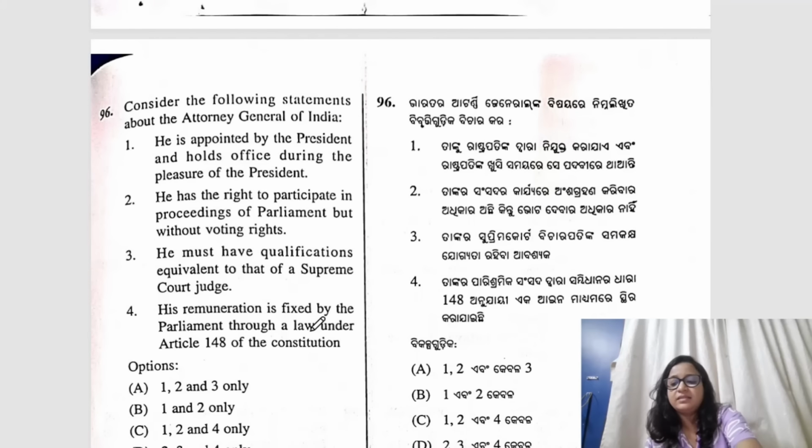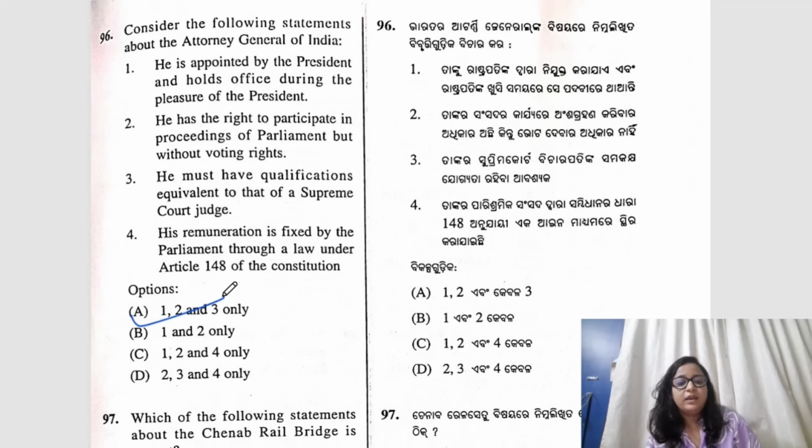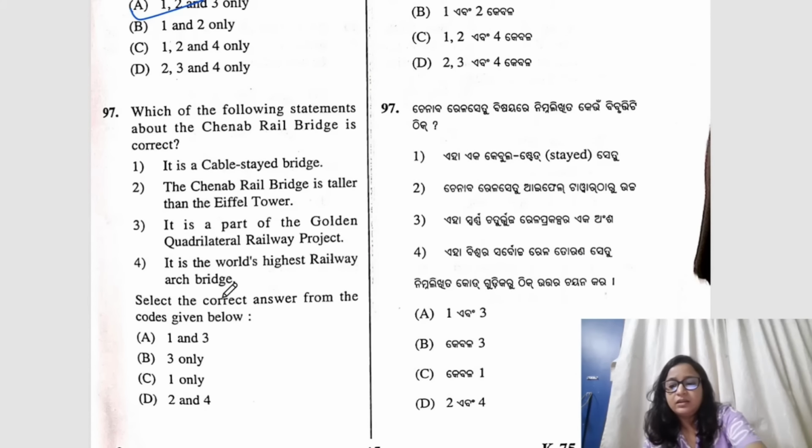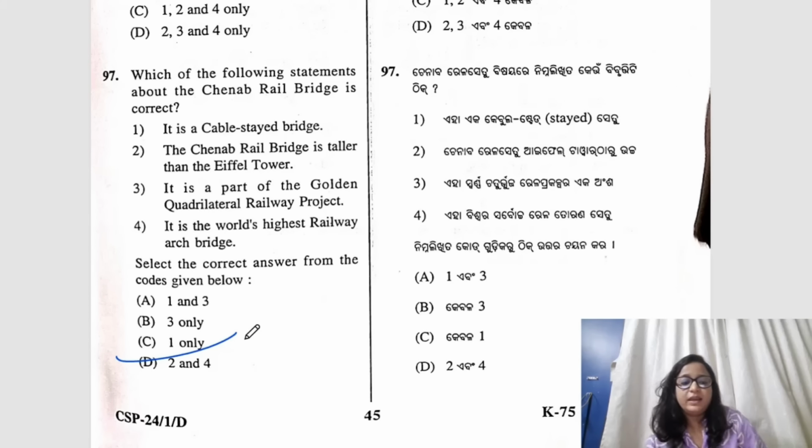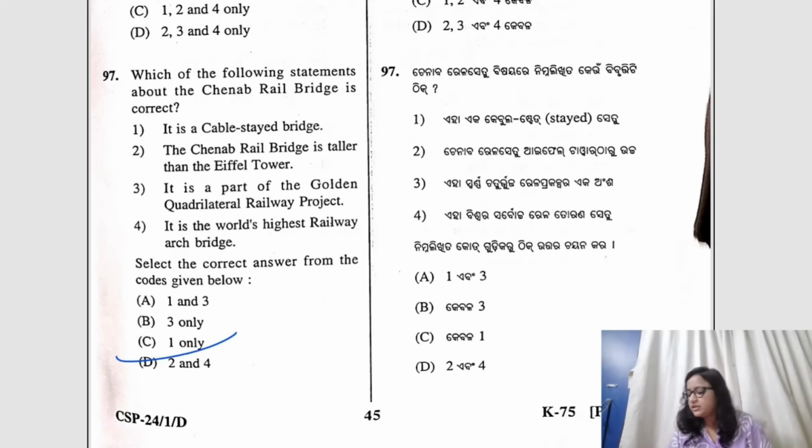Question number 96, the correct answer would be A, 1, 2 and 3. Okay. Question number 97, the correct answer would be D. And question number 98, let's move to it. Question number 98 would have the answer B. Question number 99 C and question number 100 B. Okay.